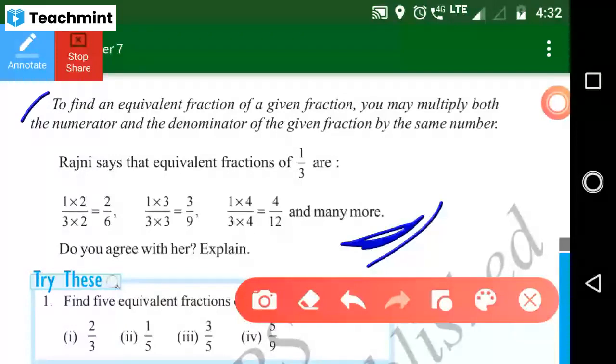Yes, completed this one. Ma'am, I'm writing 1 by 3 into 3 by 3. Yeah, write down. Ma'am, I am multiplying the numerator and denominator of the given fraction by the same number. Yeah, write down. Complete it fast.